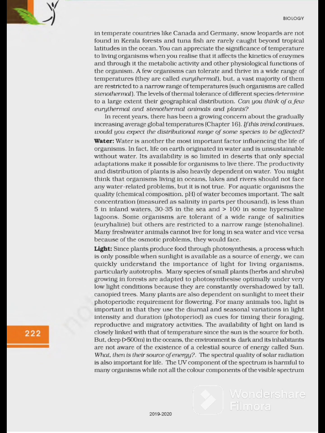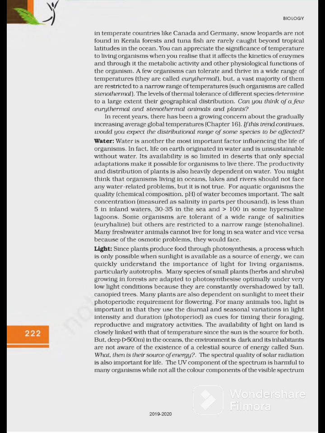You might think that organisms living in oceans, lakes and rivers should not face any water related problems. But it's not true. For aquatic organisms, the quality, chemical composition, and pH of water become important. The salt concentration is measured as salinity in parts per thousand (ppt).